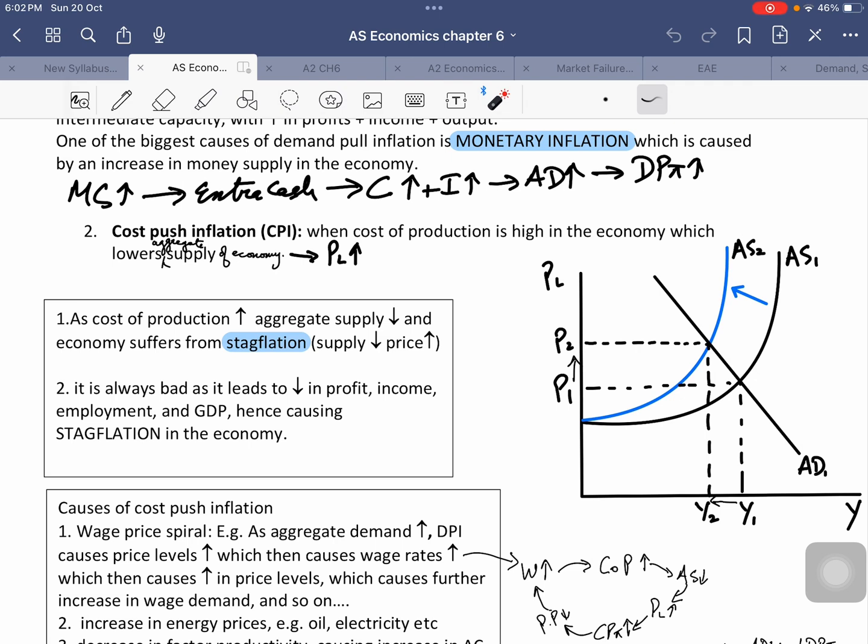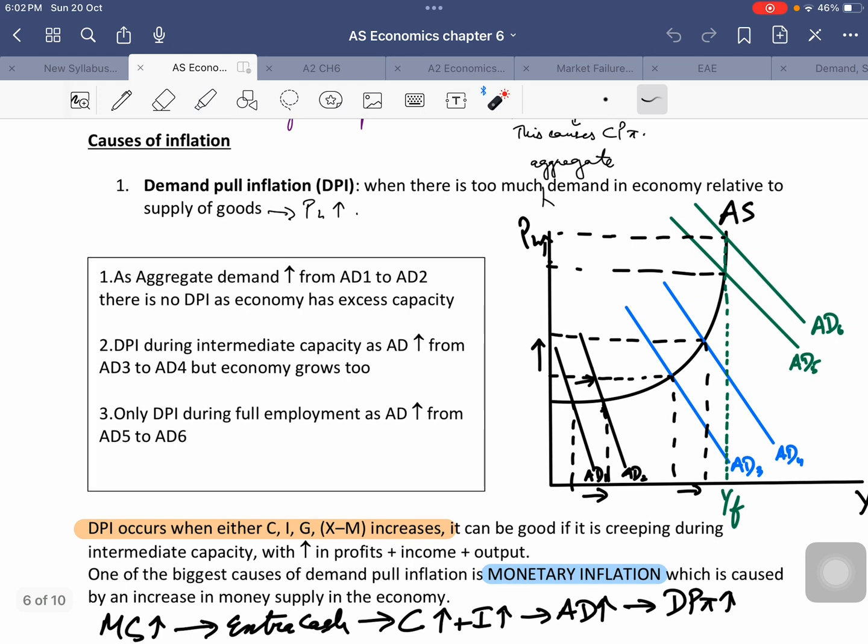Right? But when we were discussing demand pull inflation, it can actually be good quite a few times. And this is when there is creeping demand pull inflation that is taking place. What is creeping inflation? We discussed that earlier when we obviously talked about stagflation. But let's quickly recap. Creeping inflation is when the rate of inflation is less than 5% in the country.